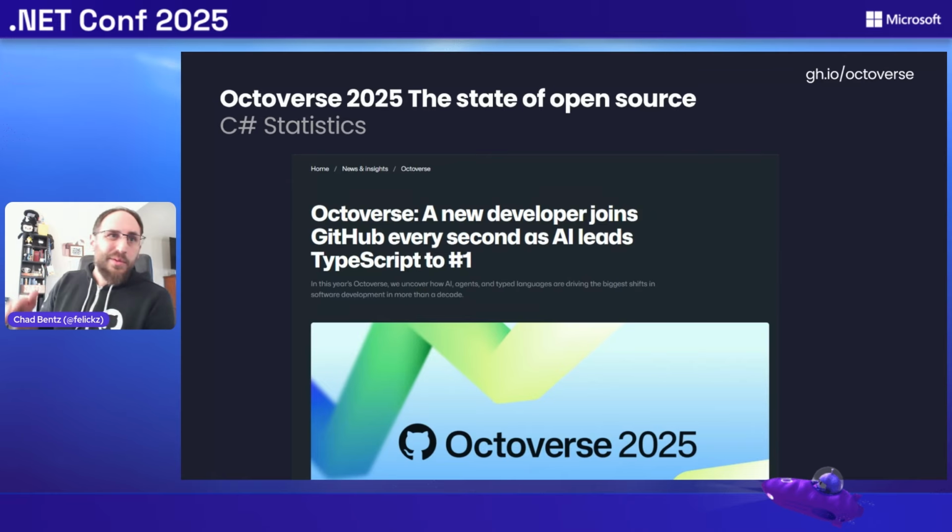So we'll jump right in, just talk about the GitHub platform. So GitHub just continues to be the home of open source development and now AI-powered development as well. We just wrapped up our annual developer conference, GitHub Universe, at the end of October. And as part of that, we deliver our annual Octoverse report that gives us stats on all of our platform.